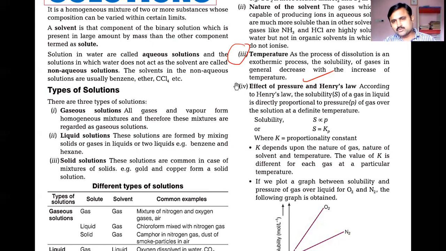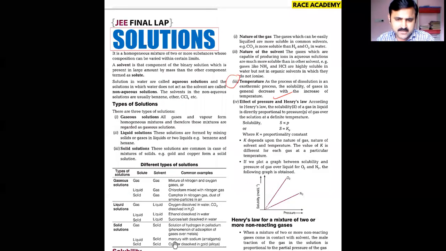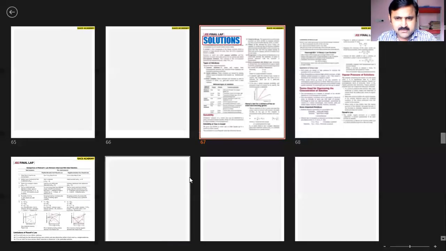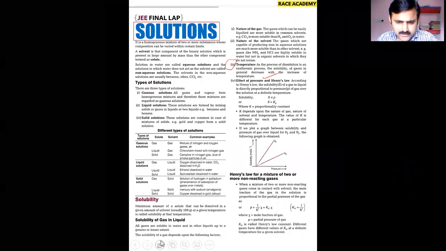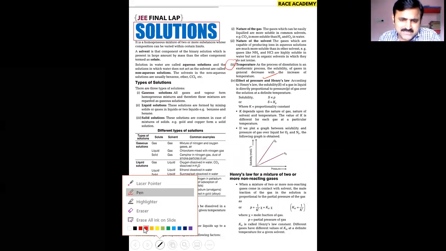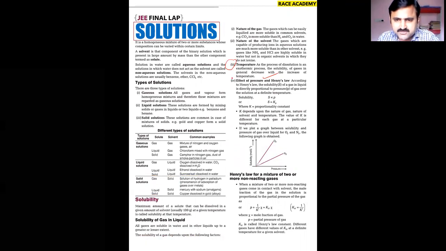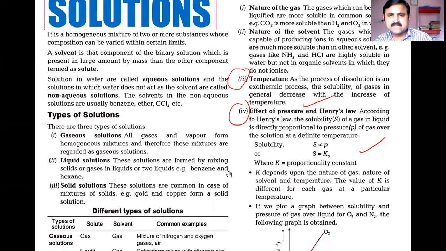Another thing, the fourth one: effect of pressure and Henry's law. This is a very important concept from the examination point of view. Can anybody tell some general domestic live examples of Henry's law? We'll see its most important application in the entire study of the solubility of gases in liquids. According to Henry's law, the solubility of a gas in a liquid is directly proportional to the pressure of the gas over the solution at a definite temperature.